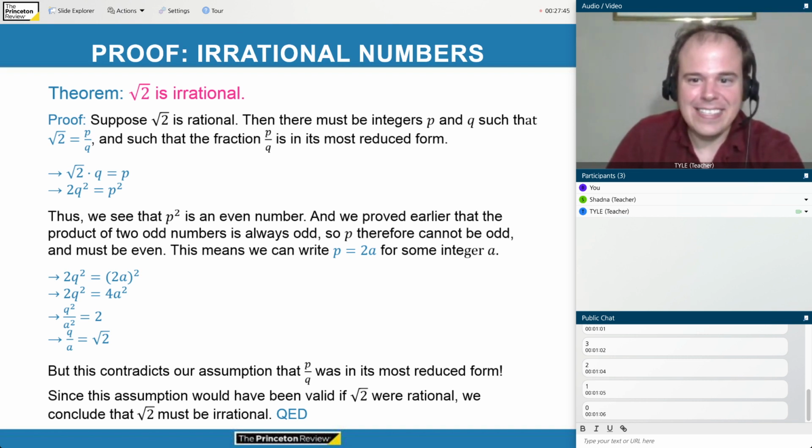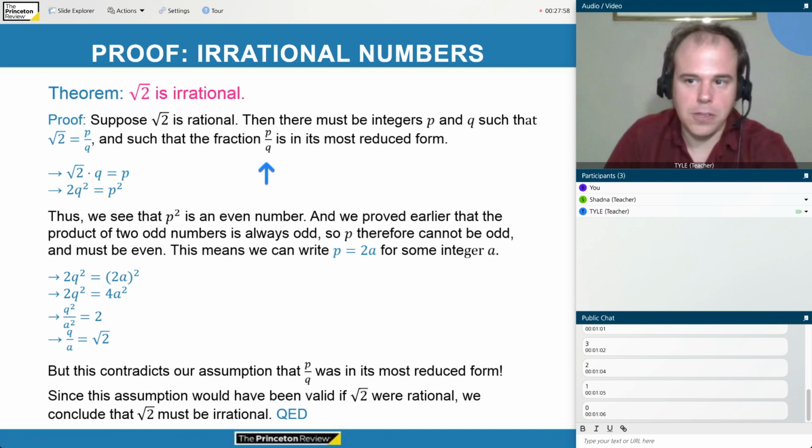All right, so suppose there are two such numbers, p and q, such that the square root of 2 equals p divided by q. And suppose that this fraction p divided by q is in its most reduced form. That's the part that we're going to contradict later. If there really are two such numbers, p and q, then certainly we should be able to put them in their most reduced form. So assume that p and q are in their most reduced form.